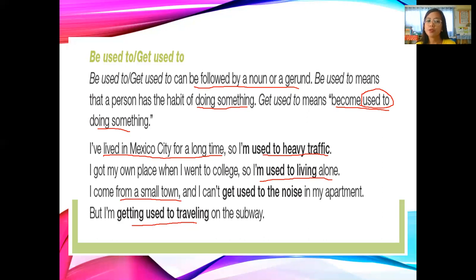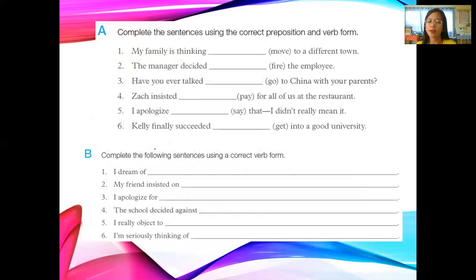So that is be used to and get used to. Again, be used to means that a person has the habit of doing something, like right now. Get used to means become used to doing something, like you used to that during the past. Now we have letter A and letter B, but we are only going to answer letter A.